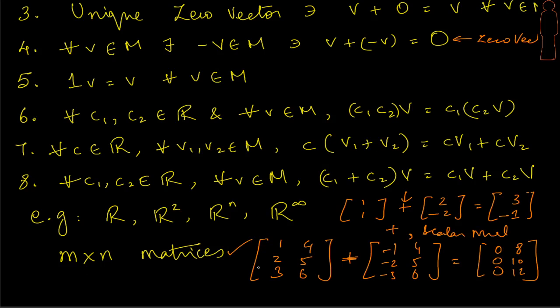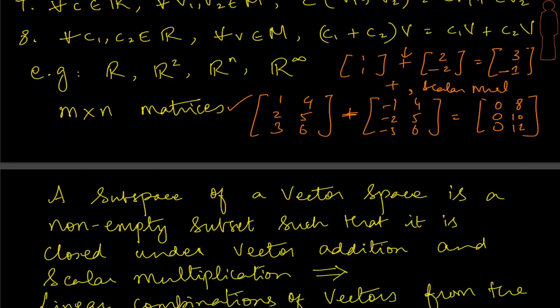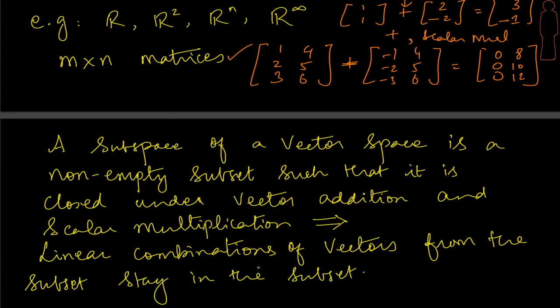Let's move to one more interesting definition called a subspace. What if we pick a subset of a vector space and we find that these properties hold? This is how we are going to define it. We are saying a subspace of a vector space. Whenever we talk about a subspace, we have to talk about its parent space. A subspace of a vector space is a non-empty subset. This is a very important point we are discussing. It's a non-empty subset such that it is closed under vector addition and scalar multiplication. This is a very simple definition.